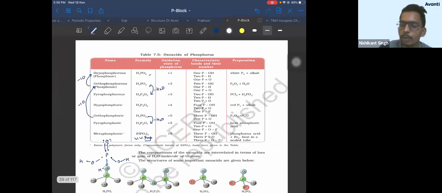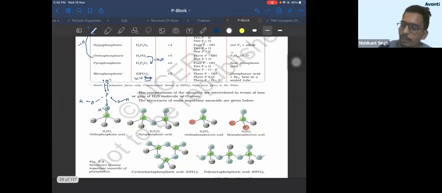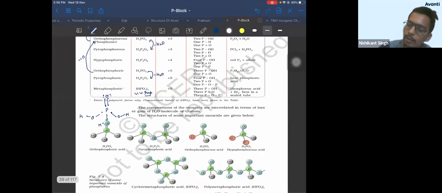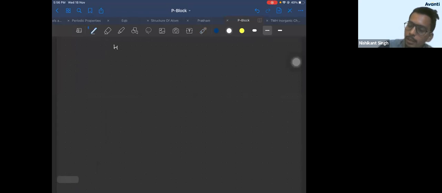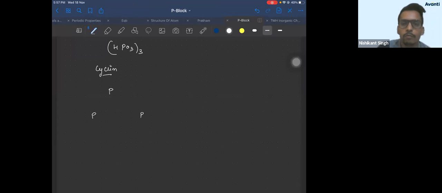So metaphosphoric acid is a polymer. The moment it writes tri, that means your N value should be 3. So your molecular formula will become HPO3 whole thrice. And since it is cyclo, you can draw it in cyclo also. Okay? How will you draw it in cyclo? I'll show you its cyclic structure first. So P, P. There are 3 phosphorus, P double bond O, P double bond O, P double bond O. Correct? Now, each P double bond O will have 1 OH.